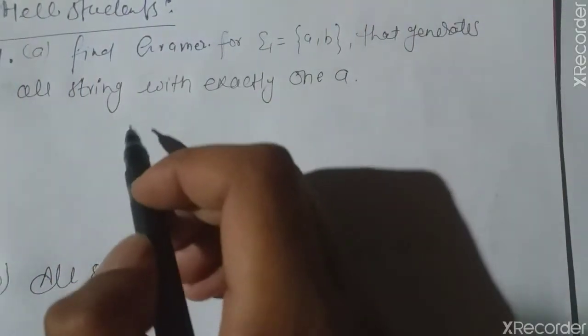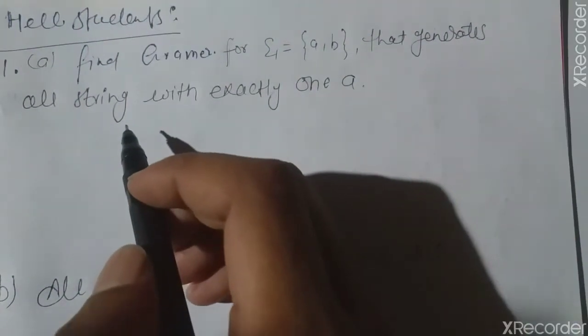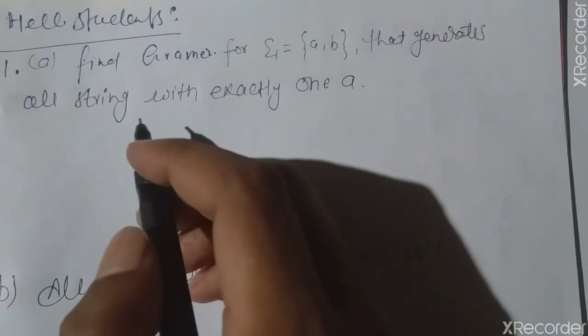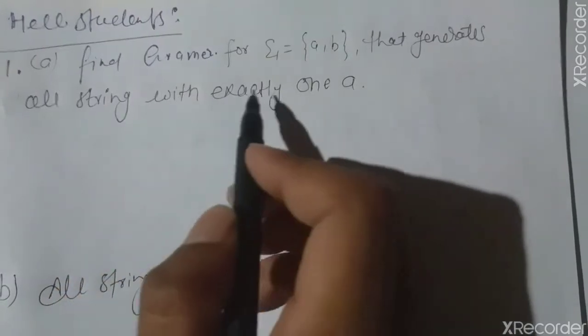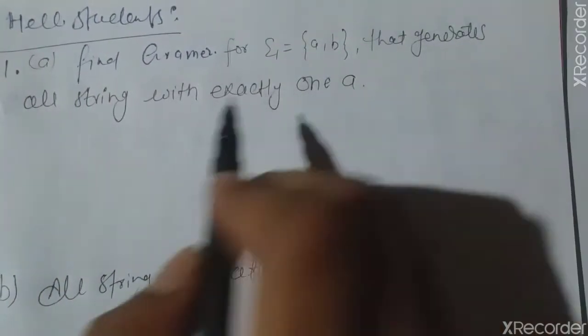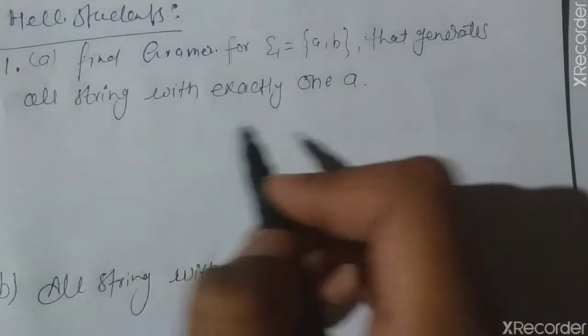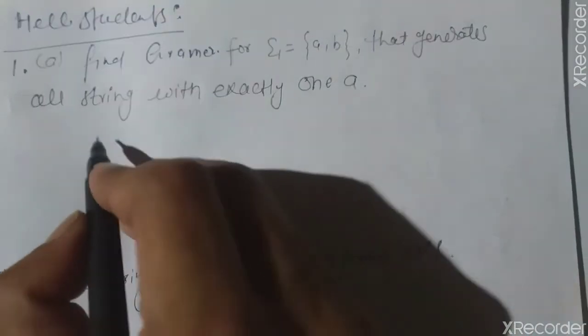Hello student, I am sharing the solution of those questions which I had discussed with you in my previous video. The first question was: find a grammar for sigma equal to {a, b} that generates all strings with exactly one a. This is a very basic question, and the solution is very easy.